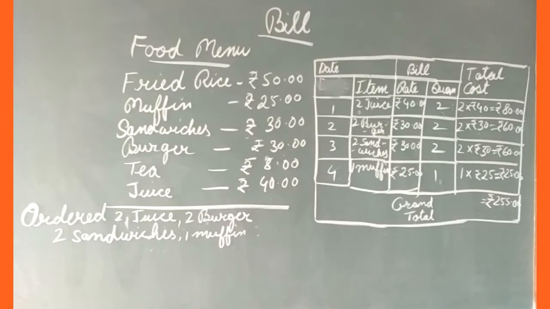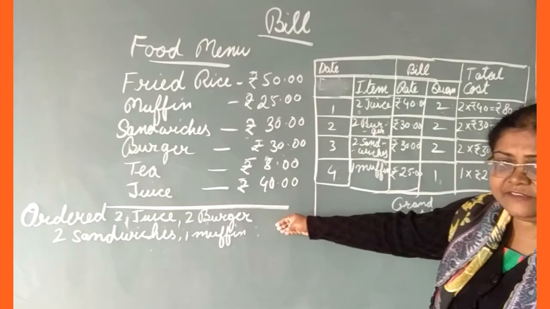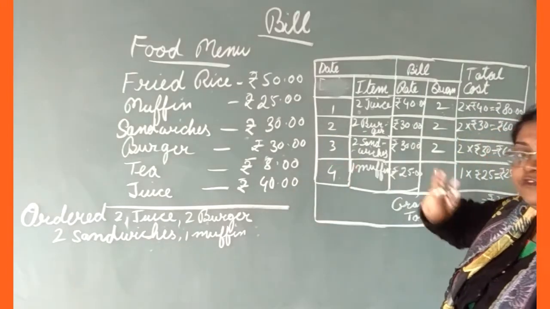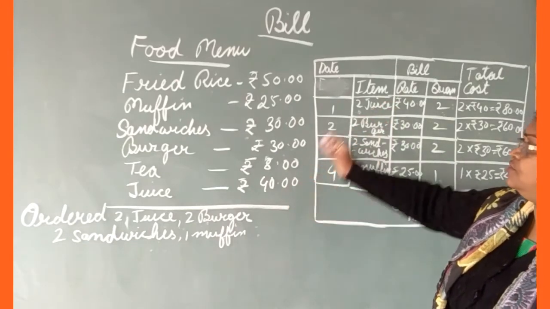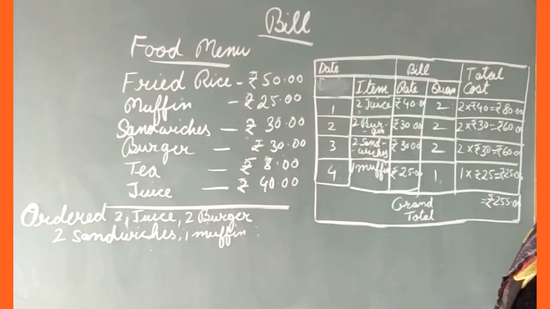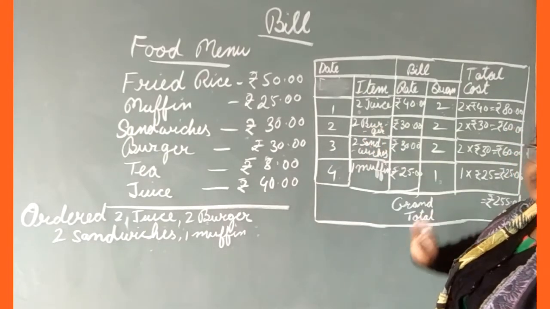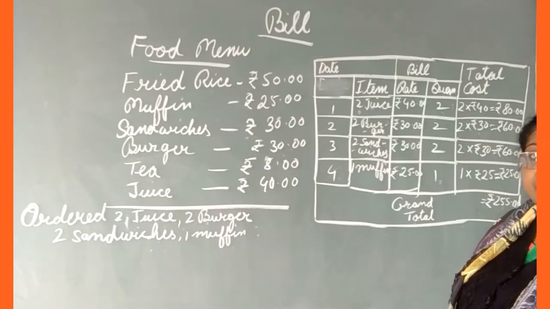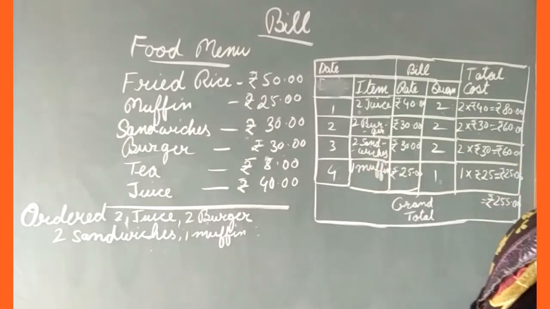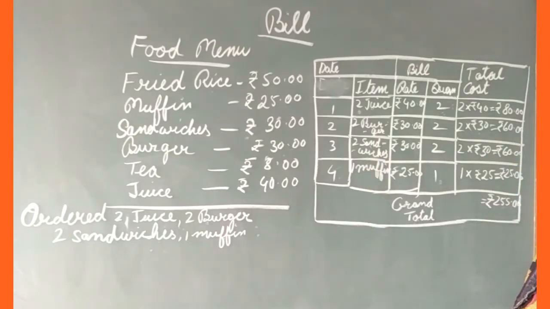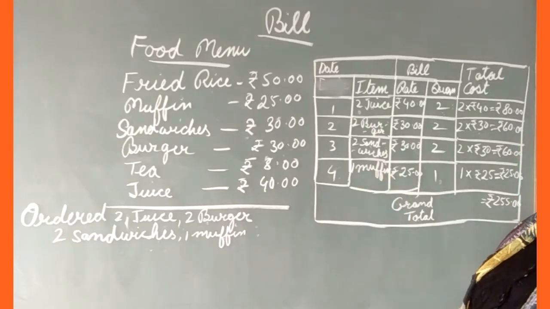Understood? So here, according to this question, how many items are given? 4 items. So we have written 4 items. Okay. What is the first item? Juice. How many juice? 2 juice. Next item is burger. How many burger? 2 burger. Third item is sandwiches. How many sandwiches? 2. And last is muffin. How many muffin is there? 1 muffin. Okay, we have written 1 muffin.